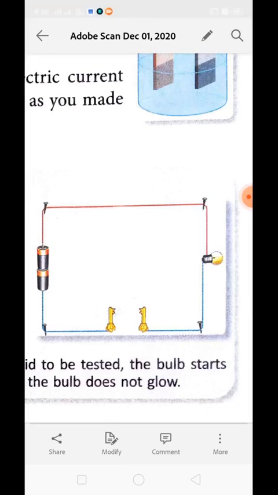This figure is quite familiar to you because we have already done this in class 6 and 7 as well. To make a tester we need a thermocol sheet, 2 dry cells, a torch bulb, 2 metallic keys and a sellotape, 4 nails, connecting wire and a piece of sandpaper.